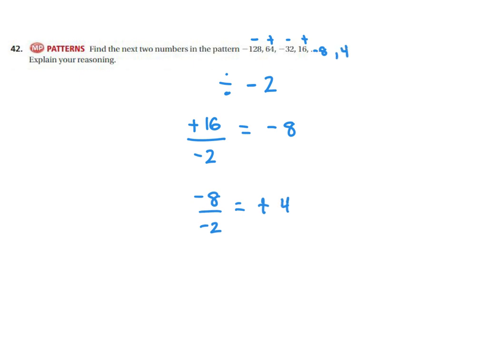Now let's just double check. I have negative, positive, negative, positive, negative, positive, so that pattern works. And 128 divided by 2 is 64. 64 divided by 2 is 32. 32 divided by 2 is 16. 16 divided by 2 is 8. And 8 divided by 2 is 4.